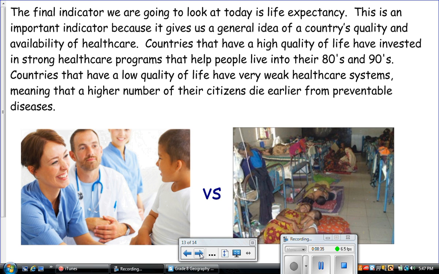The final indicator we are going to look at today is life expectancy. This is an important indicator because it gives us a general idea of a country's quality and availability of healthcare. Countries that have a high quality of life have invested in strong healthcare programs that help people live into their 80s and 90s. Countries that have a low quality of life have very weak healthcare systems, meaning that a higher number of their citizens die earlier from preventable diseases.